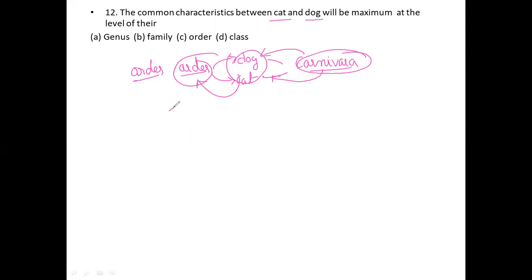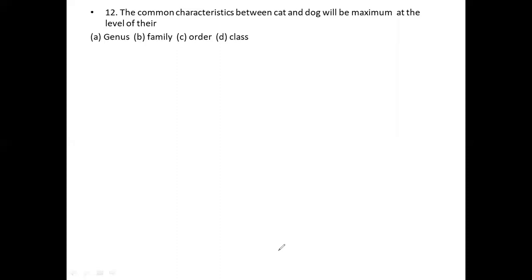Even the class is also the same; both dog and cat are mammalian. But mammalia is not given in the options, only class and order are given. So order is the correct option for this question. Class is wrong, family is wrong, genus is wrong. Now I would like to move on to another question, the 13th question.